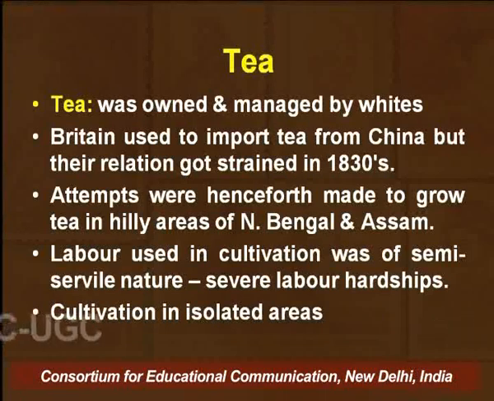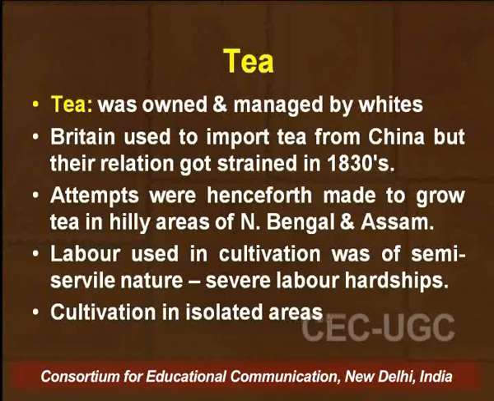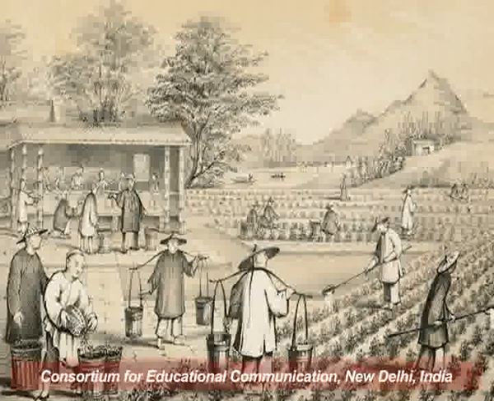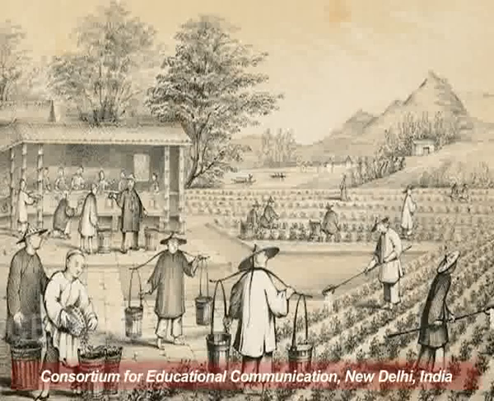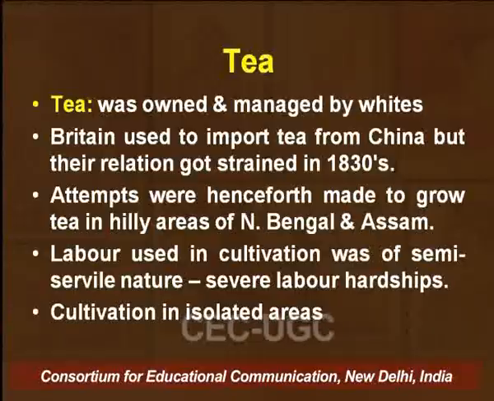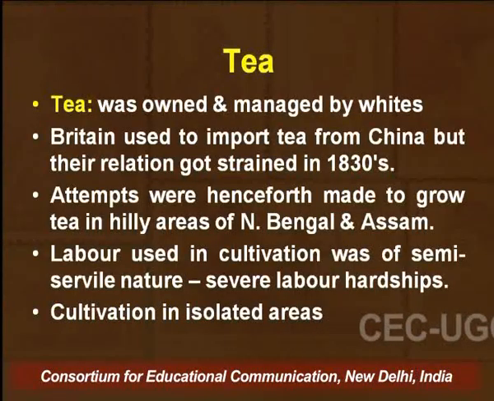As British, they required a lot of tea, they became habituated in terms of drinking tea. And when China was not exporting tea to Britain, then they had to grow tea in other areas. Especially in India, the labor used in the cultivation of tea was of a semi-servile nature, and they had to undergo a lot of hardships during the colonial period, because most of the cultivation was owned and managed by the whites.